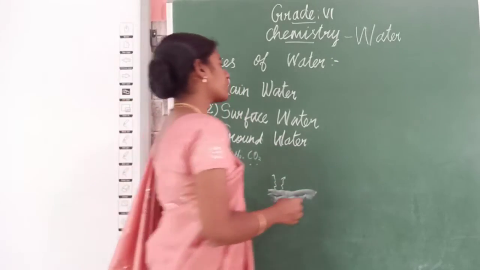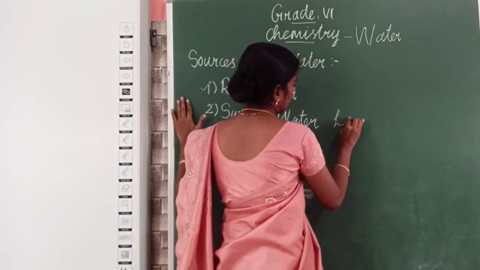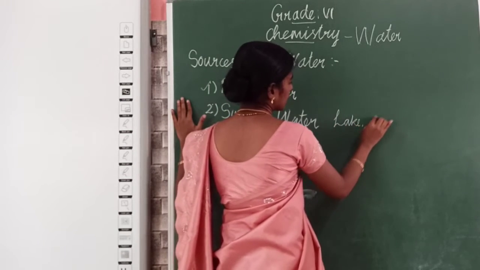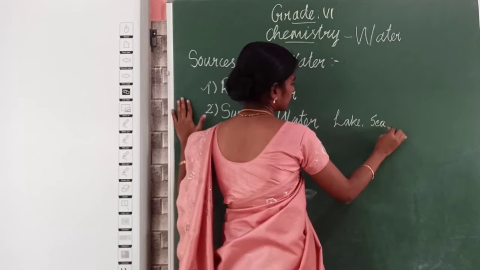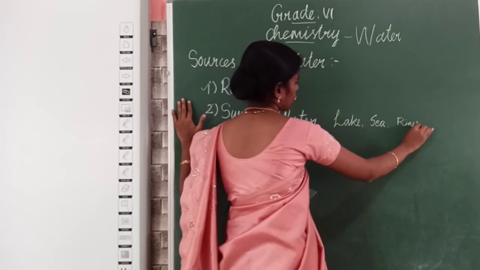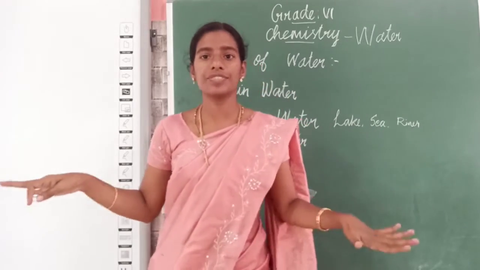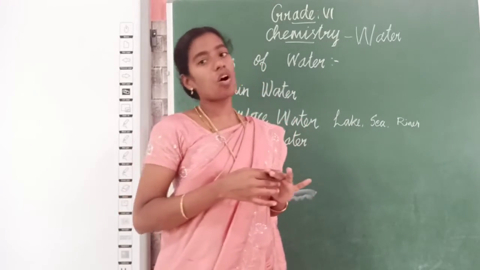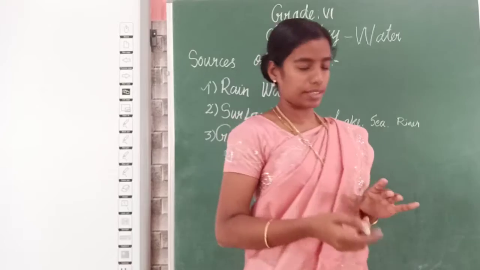Then about surface water. The surface water includes lake, sea, pond, river. It is present on the surface of the earth, so they are called surface water.